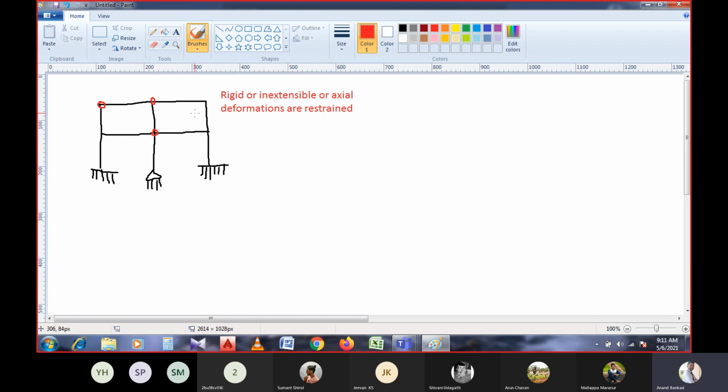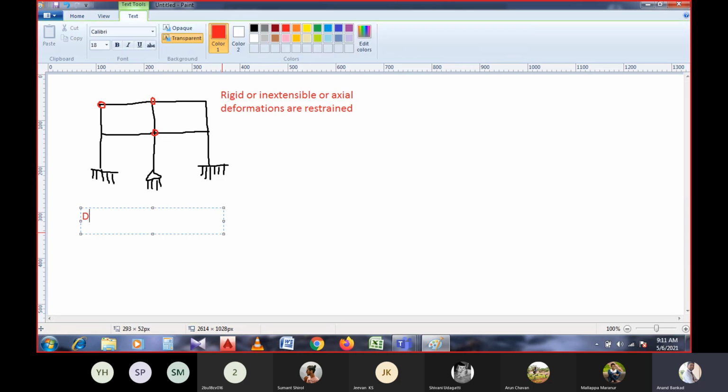So the kinematic indeterminacy for the given frame is 3 times the number of joints. If any joint has supports, then due to those support reactions, the degrees of freedom will be restrained. For that reason, I am deducting the external reactions.